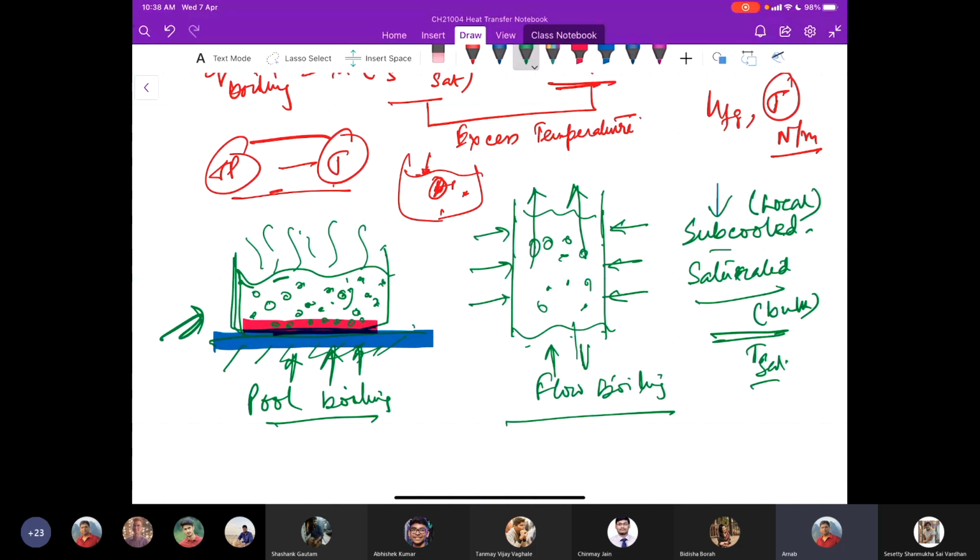Until then, the bulk fluid temperature is lower than the saturation temperature, and this boiling phenomenon is called subcooled or local boiling. And when all the fluid everywhere reaches the saturation temperature, you would typically not see any bubble that rises to the top. That is saturated boiling.